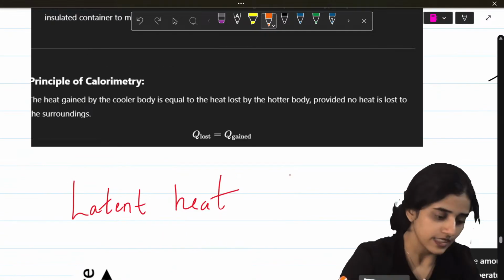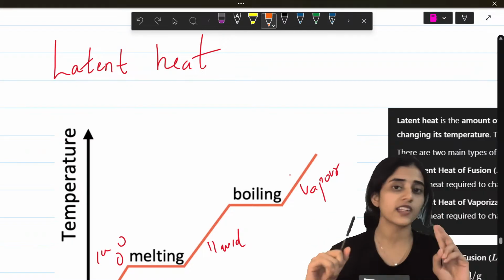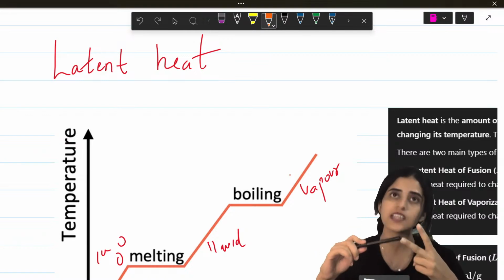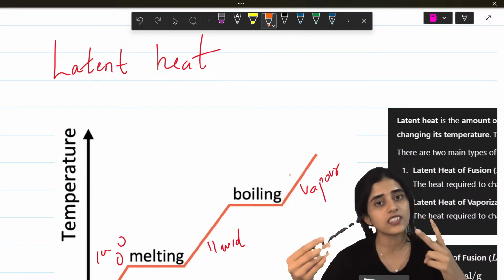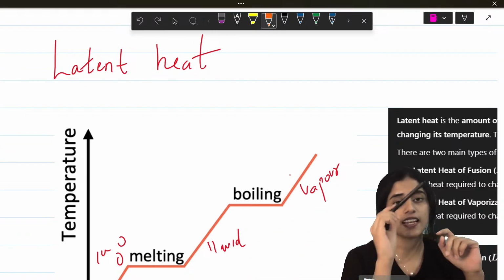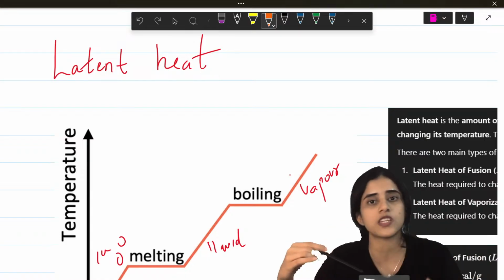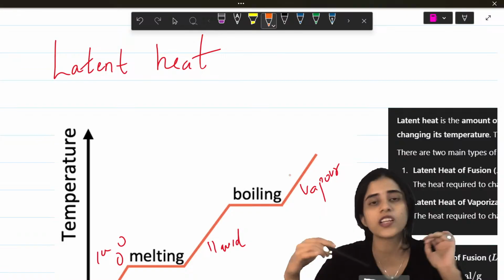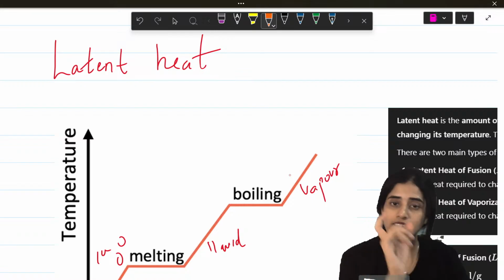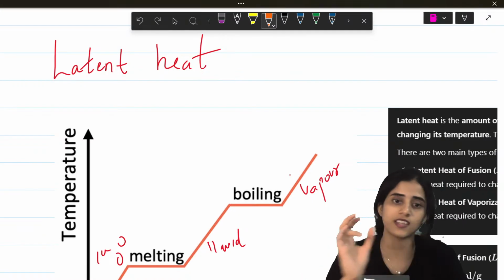Next one is latent heat. Don't get confused between specific heat capacity and latent heat. Specific heat capacity is the amount of heat required to raise the temperature of something by 1 degree. But specific latent heat is the amount of energy that you need to change state. For example, you want ice to become water. That change is because of latent heat. So latent heat is when one thing changes from one form to another, one state to another.